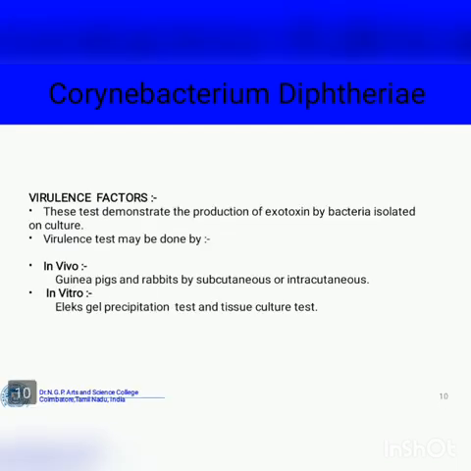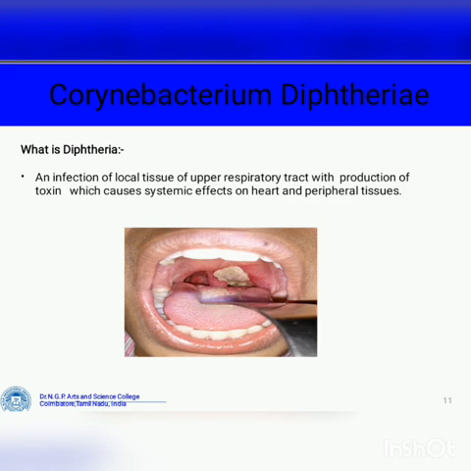Virulence factor. These tests demonstrate the production of exotoxin by bacteria isolated in culture. Virulence tests may be done in two ways: in vivo and in vitro. In vivo, subcutaneous or intracutaneous tests are used. In vitro, the gel precipitation test and a tissue culture test are performed. What is diphtheria? An infection of the local tissue of the upper respiratory tract that produces a toxin which causes a systemic effect on the heart and peripheral tissue.